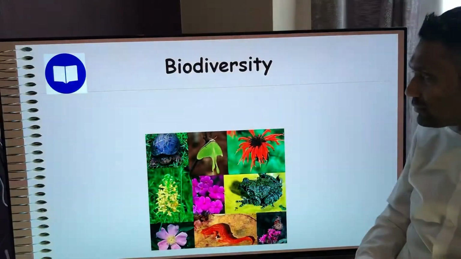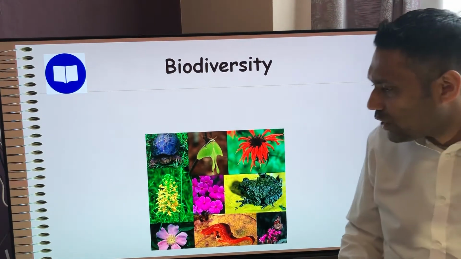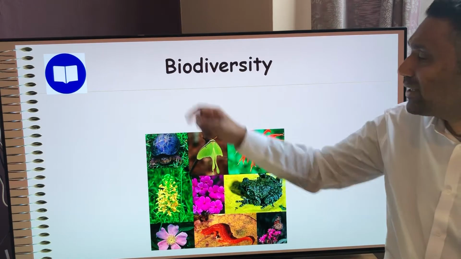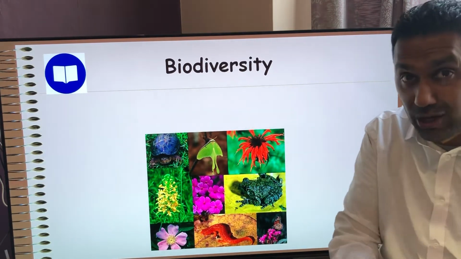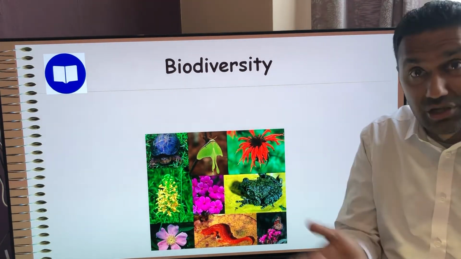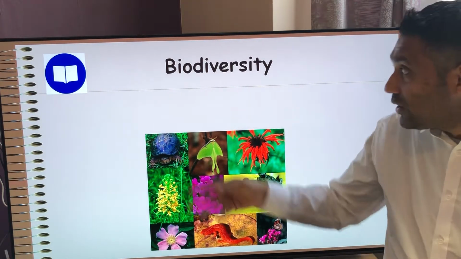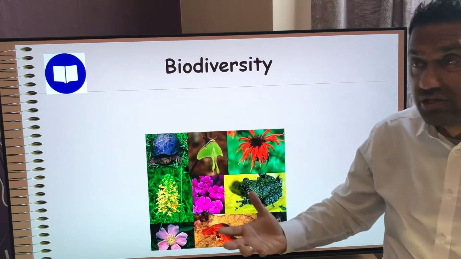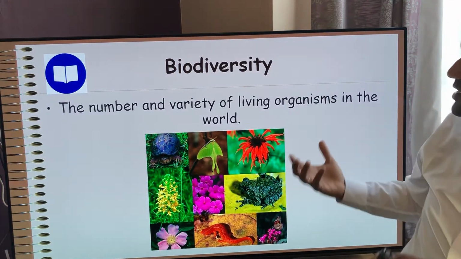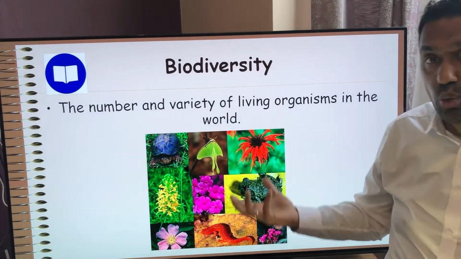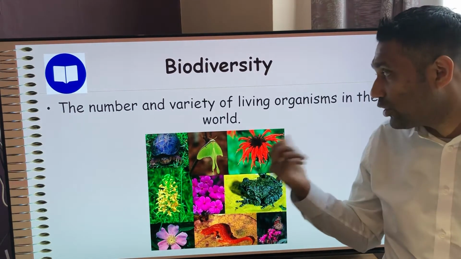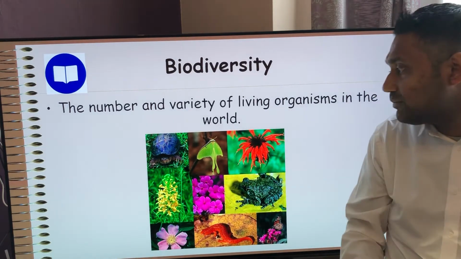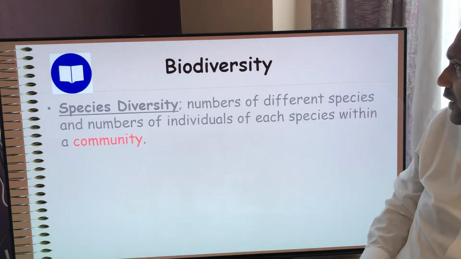So, biodiversity, what does this word mean? Bio meaning living things, obviously you know that because you're studying biology, and if you didn't, you need to go and find yourself another course right now. Bio meaning living thing, diversity means differences. So it's all about the number and variety of living organisms in the world, in the entire world. But also you can just say in a particular ecosystem, okay? But we are looking at the whole world.